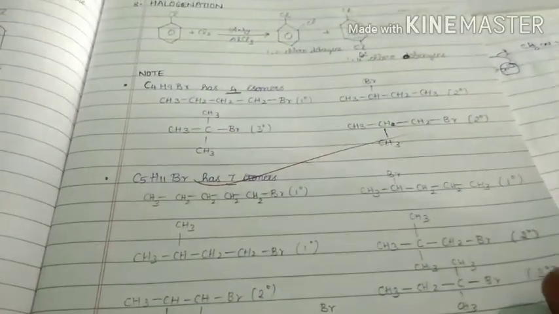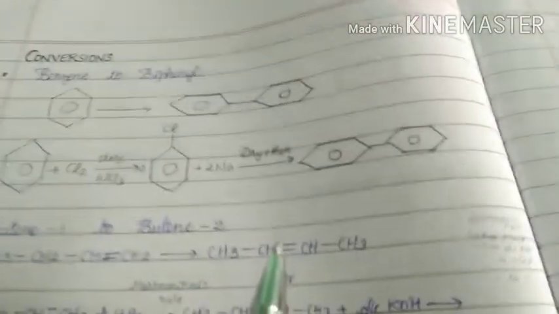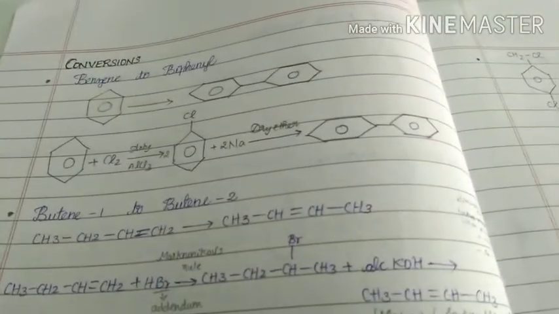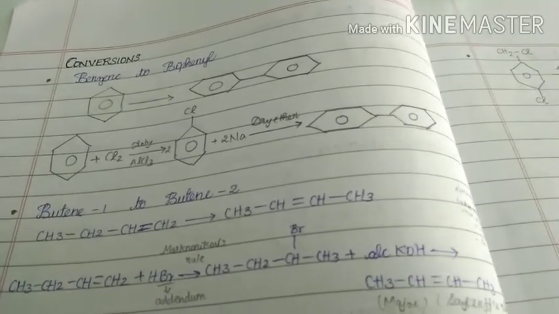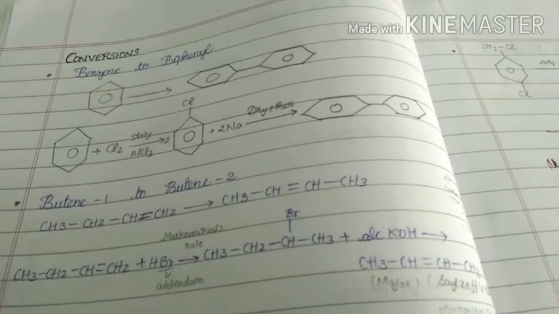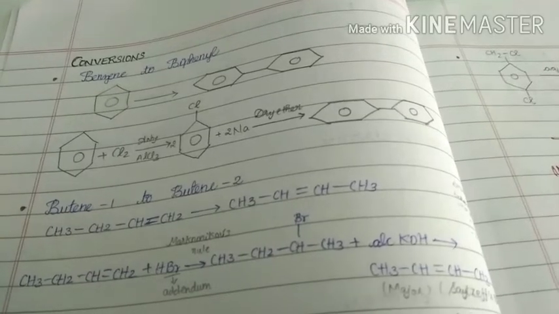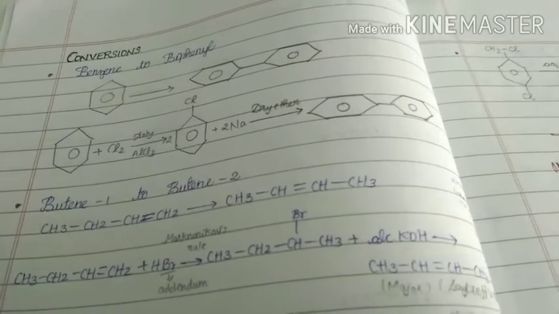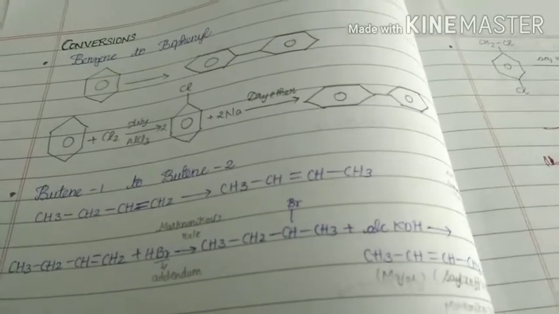Next, one important thing is there, that is conversions. These conversions are very important. Definitely you will get one question regarding conversions at CBSE level. Before doing conversions, we have to get a clear idea about each and every reaction, then only will we be able to solve these types of questions. We have to learn all equations.